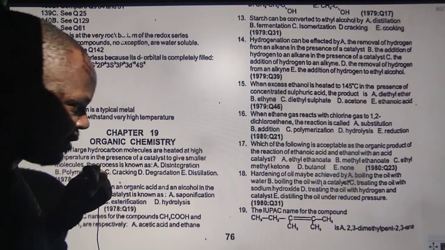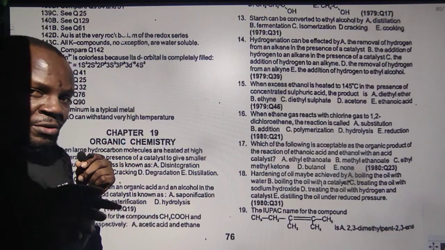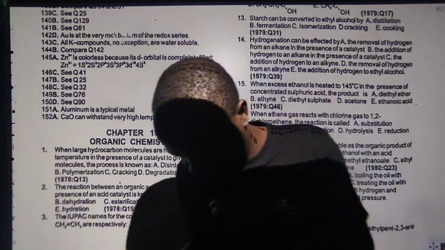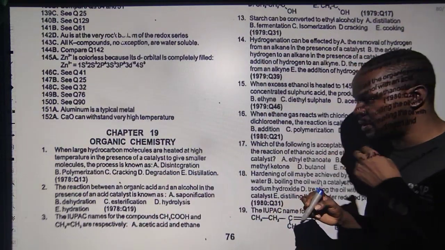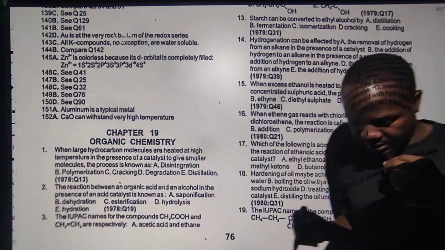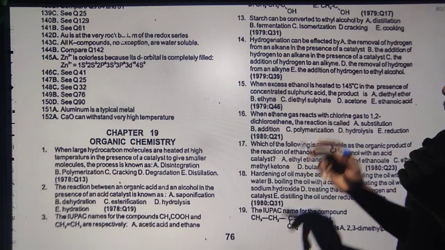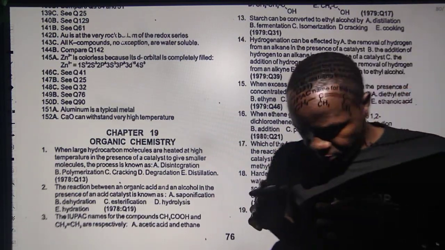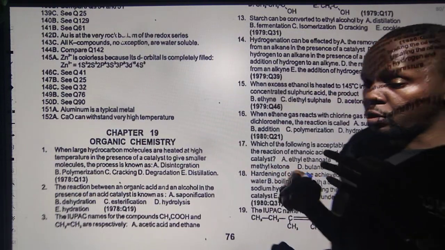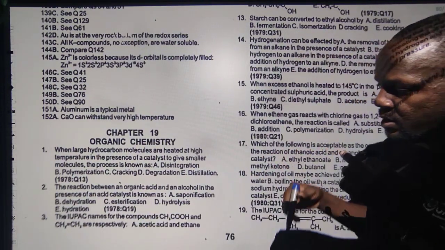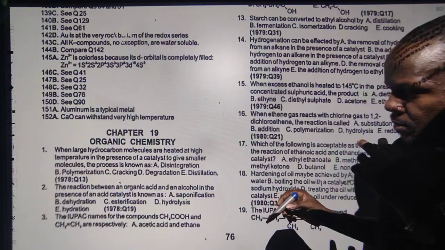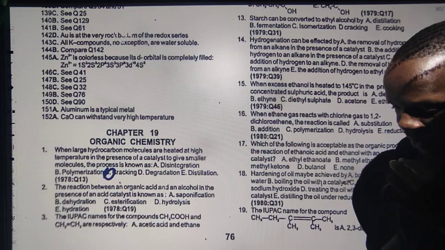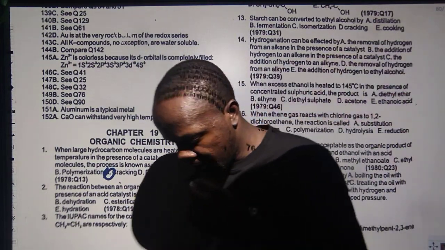There are two types of cracking, but for now I'm not going to talk about that. It can be catalytic cracking or thermal cracking. For this question, it is best for you to know that when you are breaking down, it is cracking. Polymerization simply means bringing together two or more monomers to form a giant structure which we call polymers. We are going to talk more about that later, so for now let's limit ourselves to what we have. Cracking is the correct answer for the first question. I hope you get that.